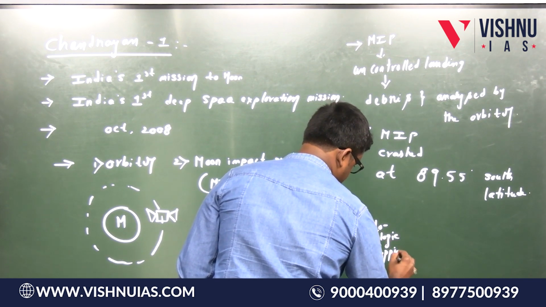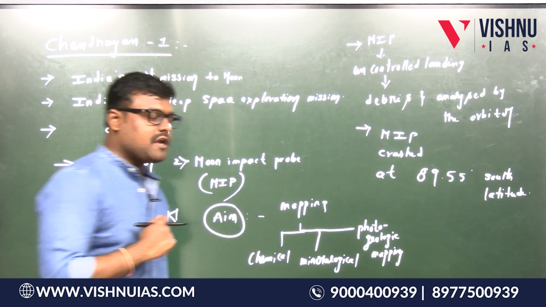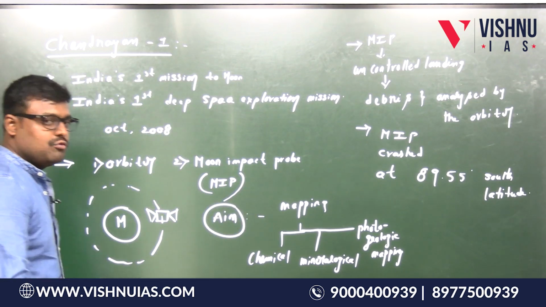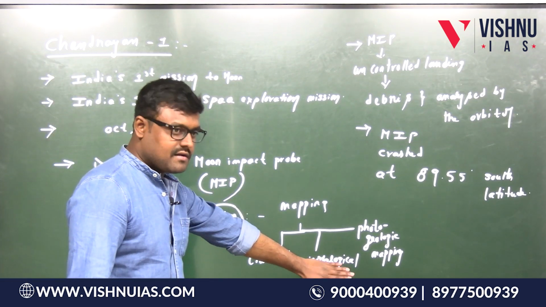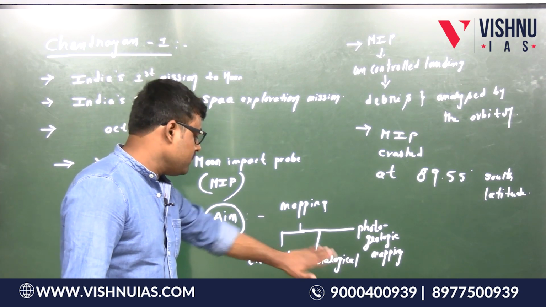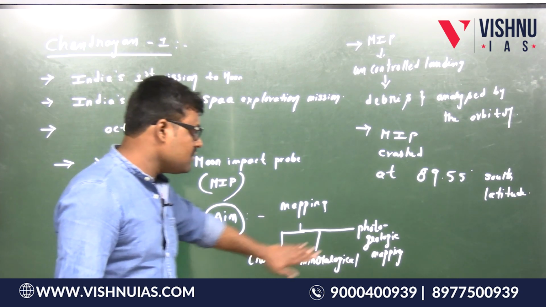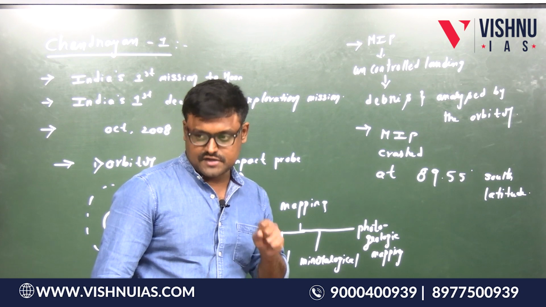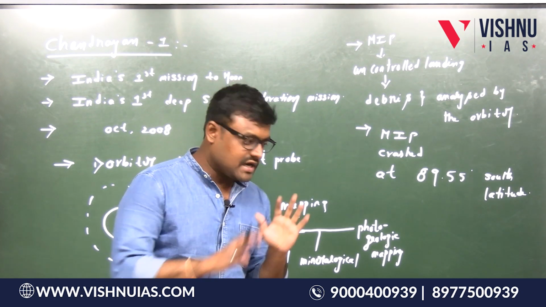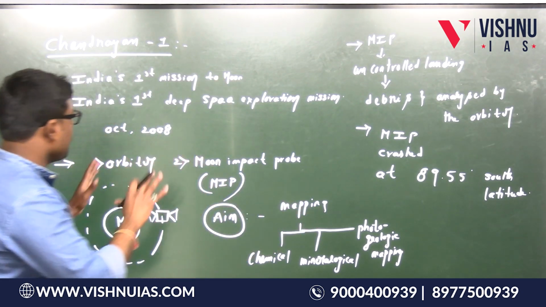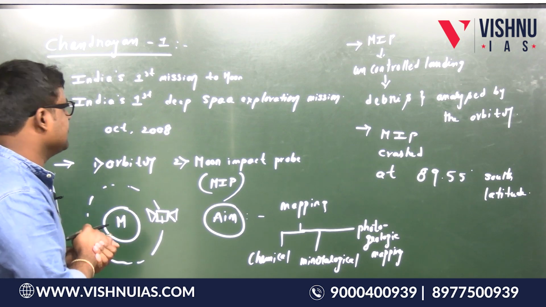So the purpose of this Chandrayaan 1 mission is mapping the moon. What type of minerals can be present on the surface of the moon, chemical constituents of the moon, geologic mapping of the moon, structure of the moon. Is this point clear? So that is the aim of this Chandrayaan 1.